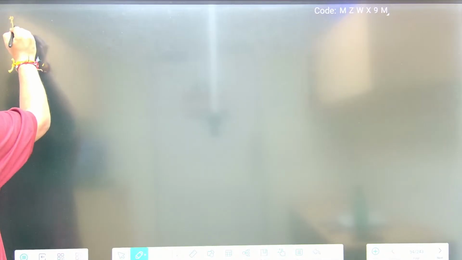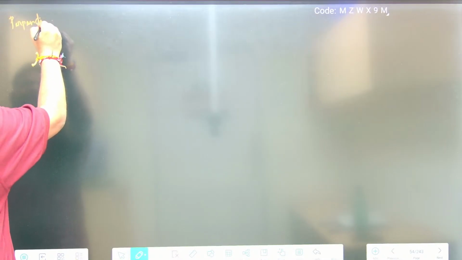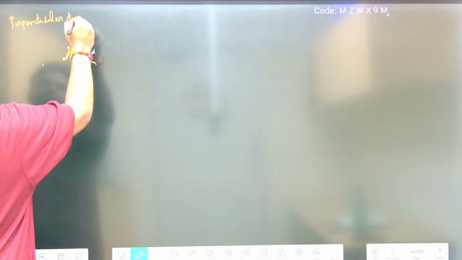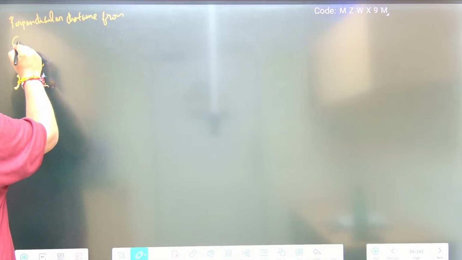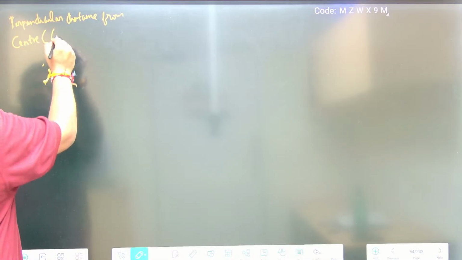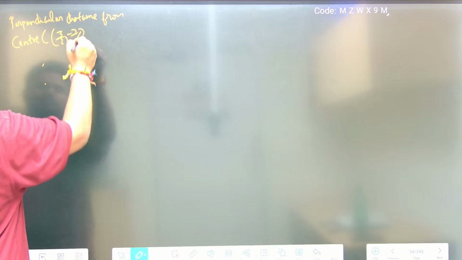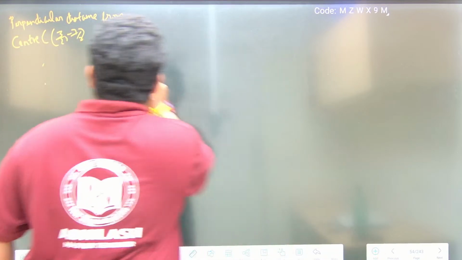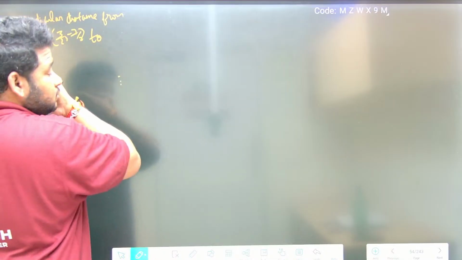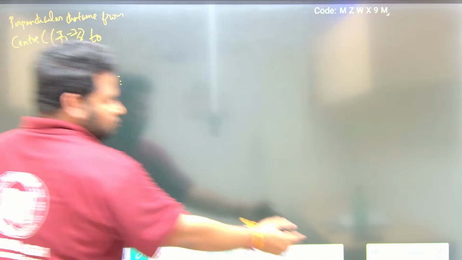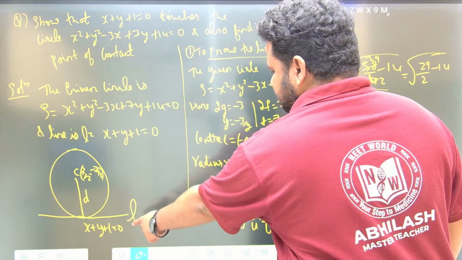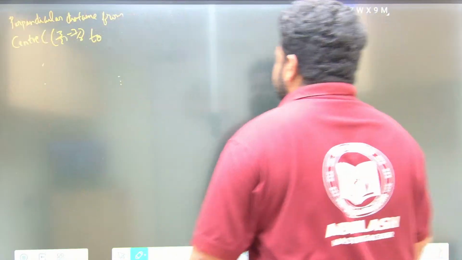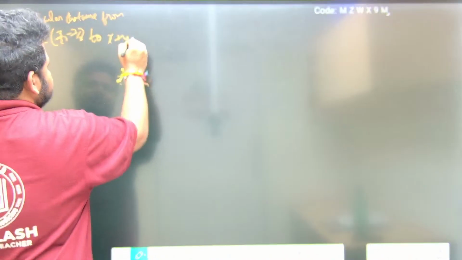Now the perpendicular distance from center C, which is 3 by 2 comma minus 7 by 2, to the line. What is the line we have? The line x plus y plus 1 is equal to 0 is given.